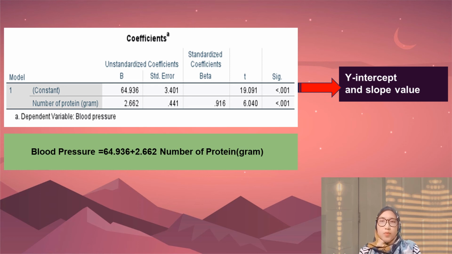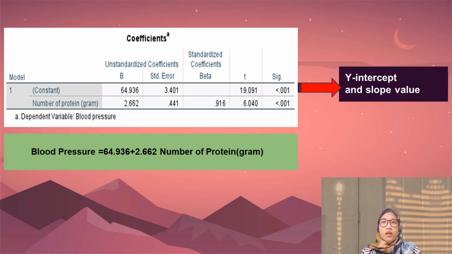From the IBM SPSS, we can also get the slope and y-intercept values. From this data, the y-intercept value, or known as a, is 64.936, and the slope value, or known as b, is 2.662. The y-intercept means that when x is equal to 0, the fixed blood pressure value is 64.936, and the slope means that when there is an increase of 1 unit in number of protein, the blood pressure also will increase by 2.662 units.